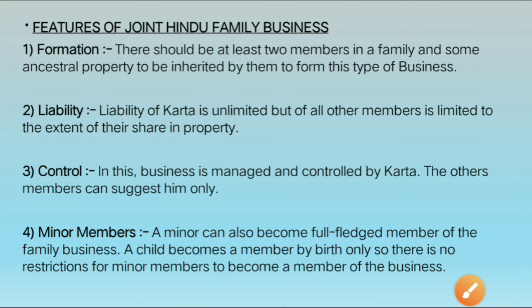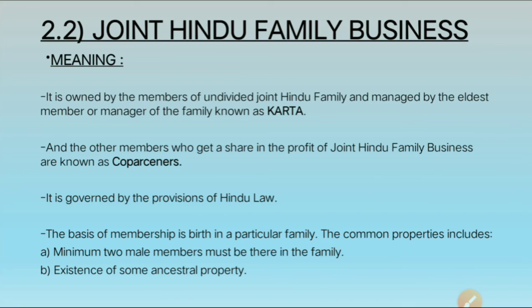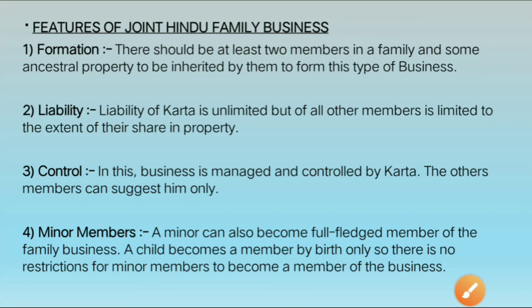So these were the characteristic features of joint Hindu family business. So we have completed the second form of business organization also, that is joint Hindu family business. We have studied the meaning and the characteristic features of joint Hindu family business.